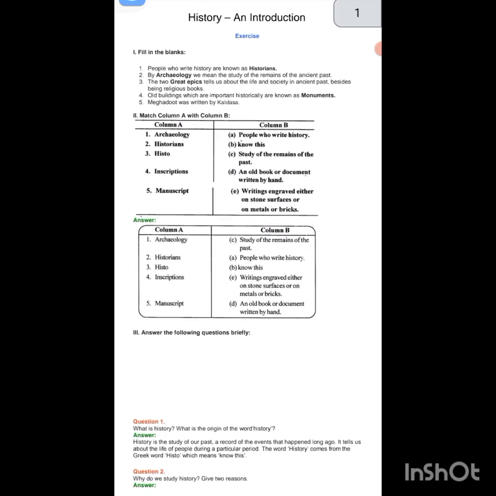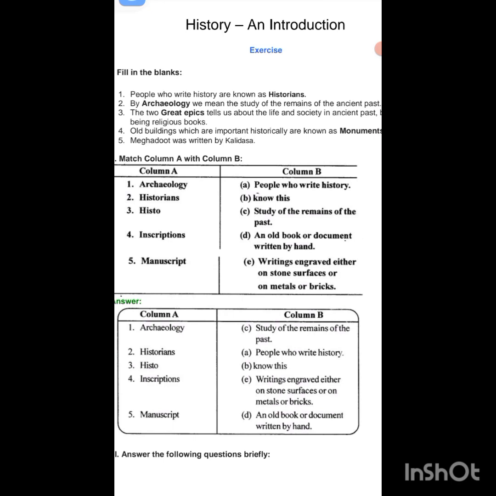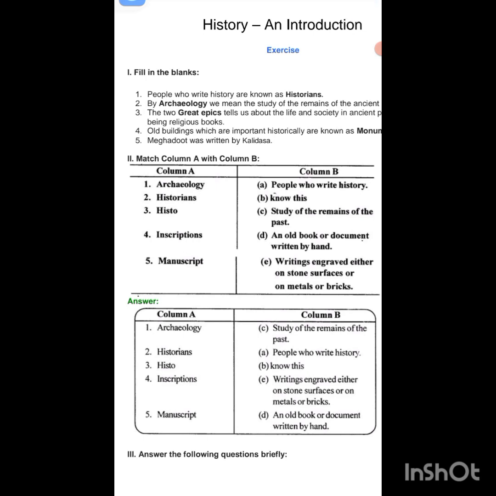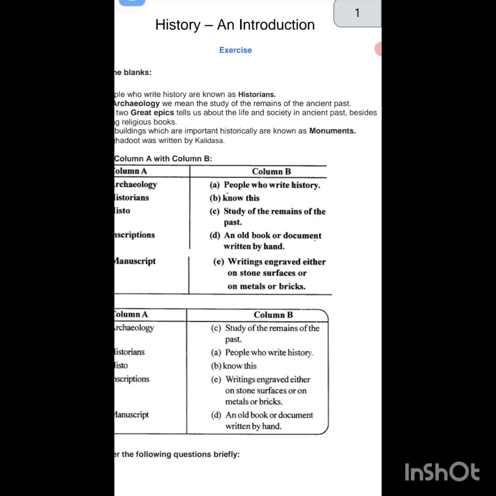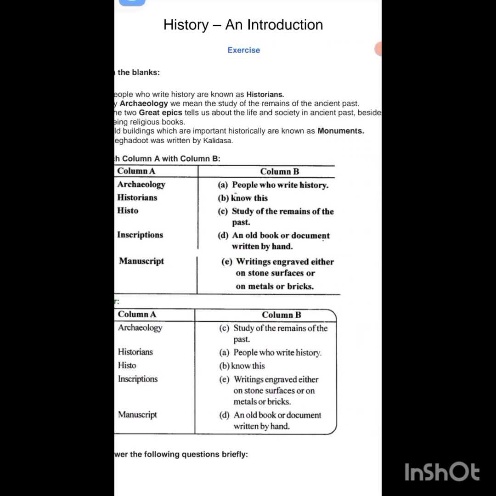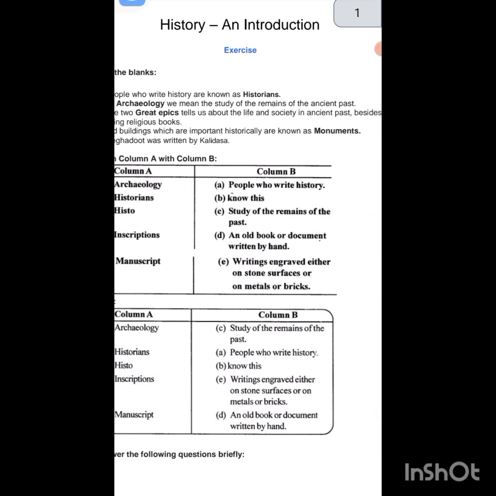Okay, so this time is your revision time, all of you. So history and introduction. Let's understand these fill-ups. People who write history are known as historians. Very good. By archaeology, we mean the study of the remains of the ancient past. The two great epics tell us about the life and society in the ancient past, besides being religious books. Old buildings which are important historically are known as monuments.